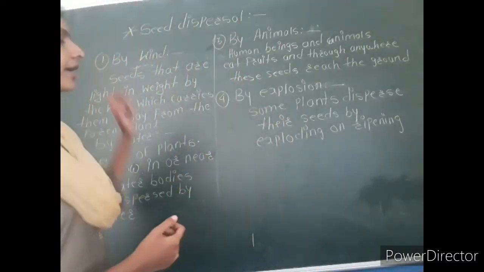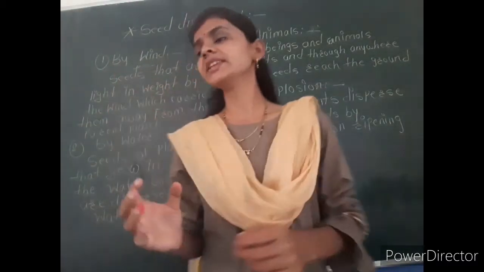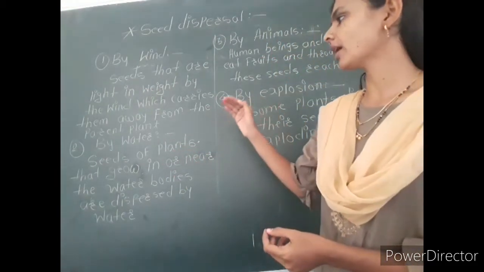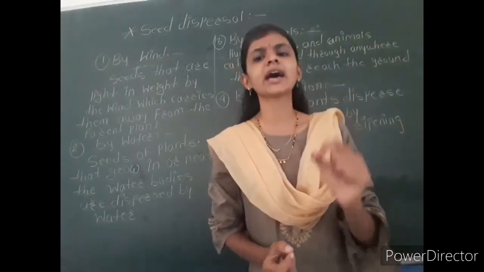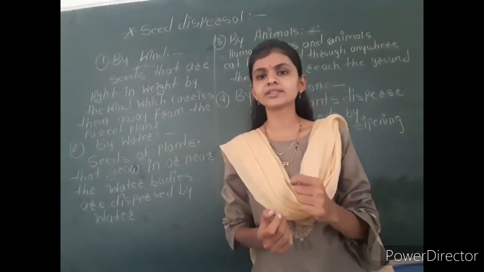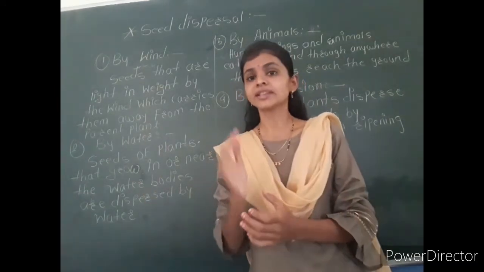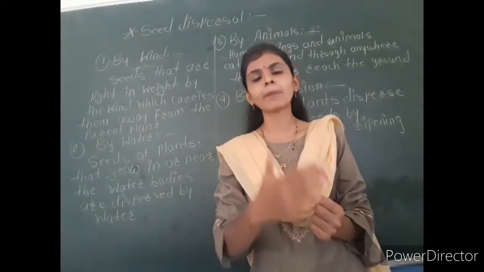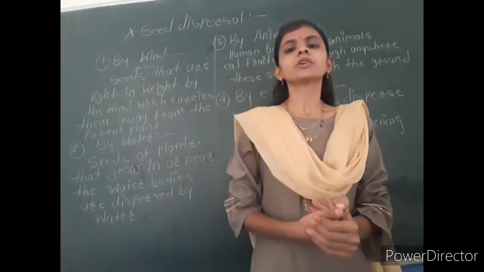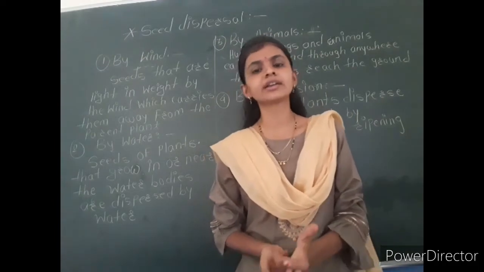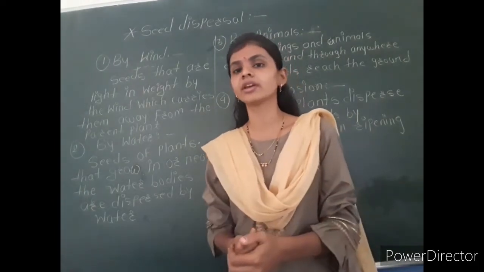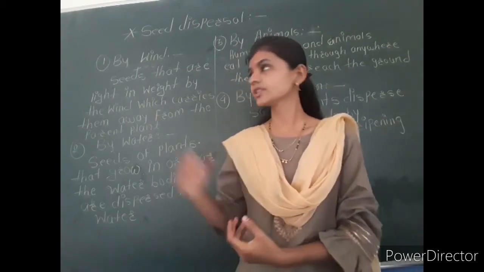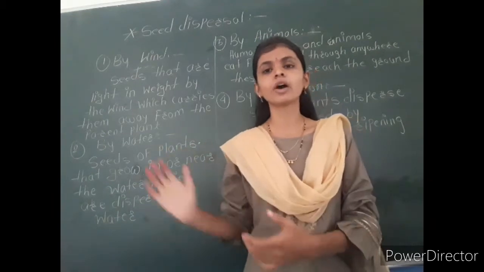The first is by wind. Some seeds are light in weight, and due to that reason they can be carried by the air away from the parent plant to another place. Seeds such as cotton and drumsticks are not heavy, they are lighter and can be carried with the air. So this is one way of seed dispersal.